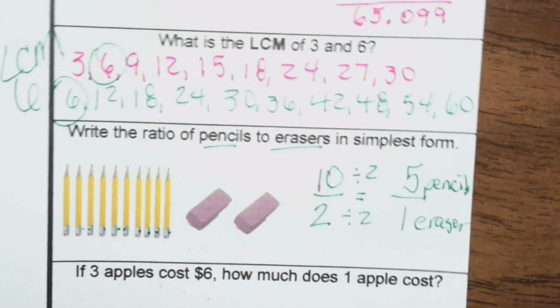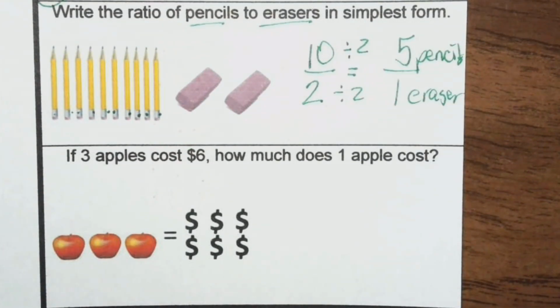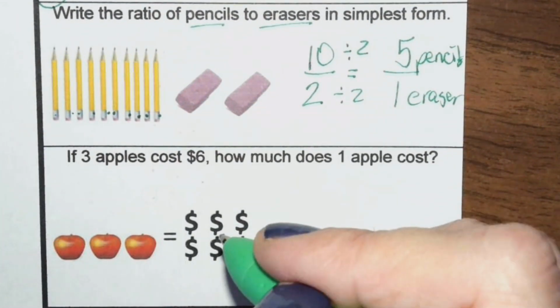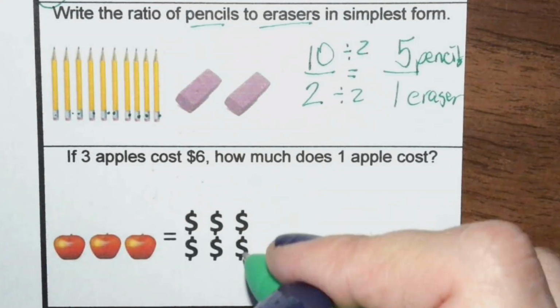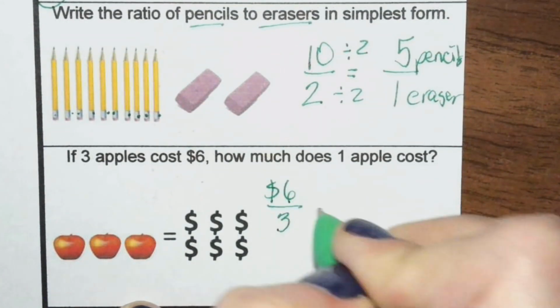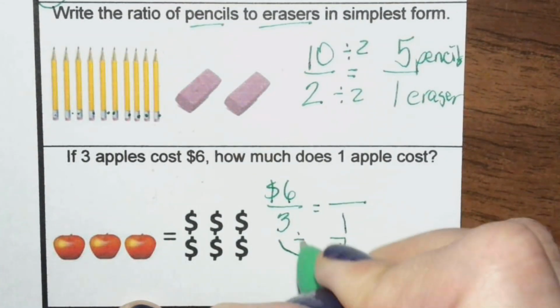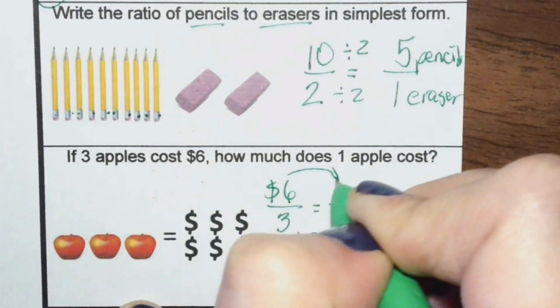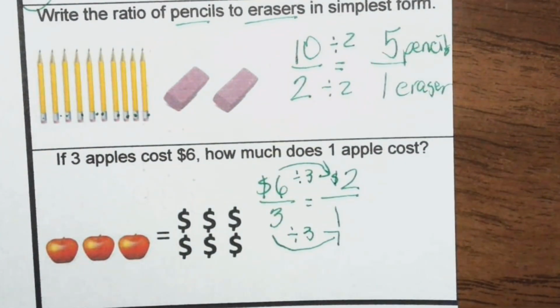All right, next one. 3 apples cost $6. How much does 1 apple cost? Well, you could just match it up and make them in groups. Or we could say, okay, $6 for 3 apples is equal to how much for 1 apple? So how do you get from here to here? We divide it by 3. So to get from here to here, you're going to divide by 3. So that's going to be $2. $2 for 1 apple. Okay, that's it for Monday night's homework.